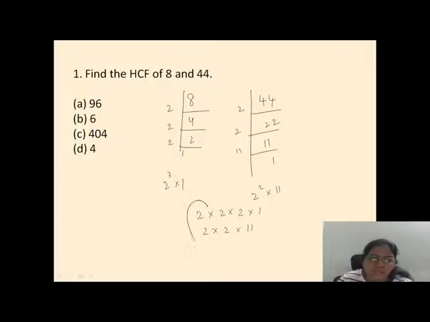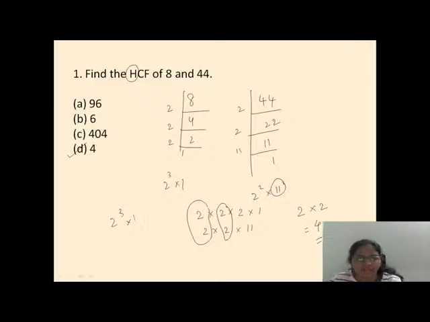See which numbers are common. Highest common factor will have the least degree. So here the common is 2 and another 2. Done. This is your answer. We don't write constants over here. 4 is the answer. Simple. Okay, done. So for example, if they ask the same for LCM, what will you do? You will take the highest degree, 2 cubed, and you also take the constant 11.